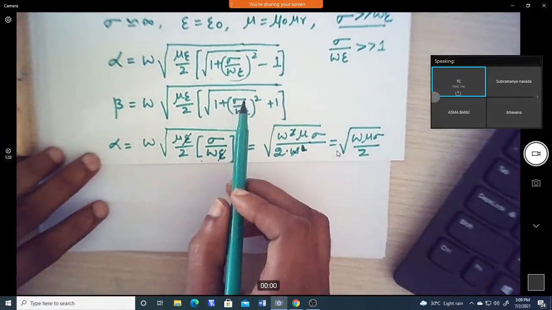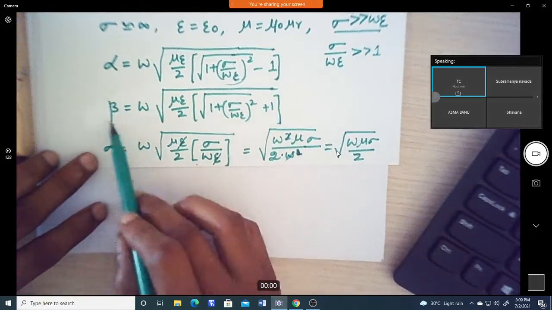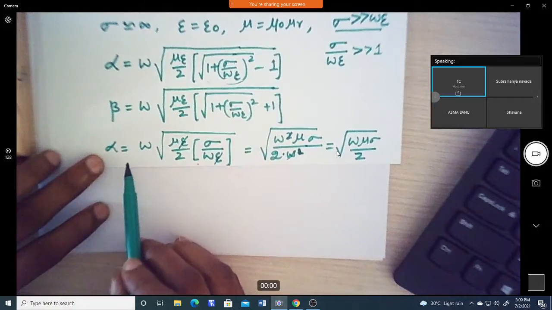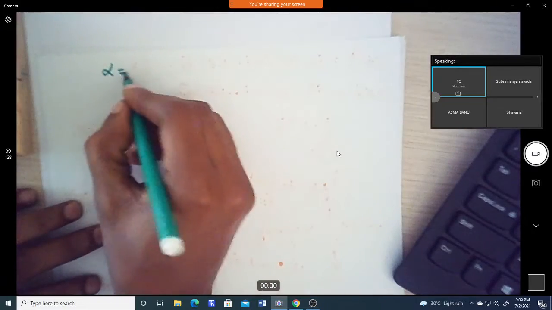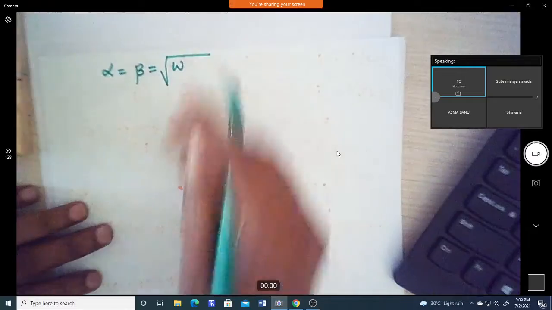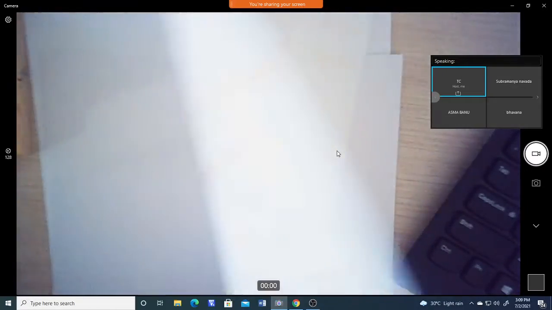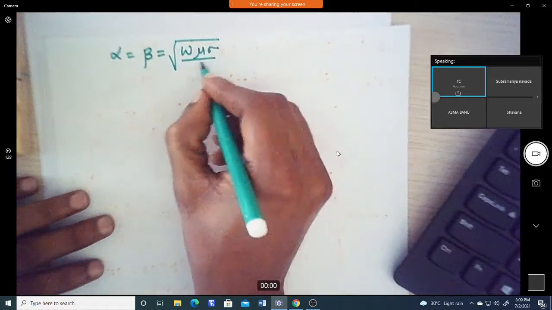Similarly, if we apply this condition to beta, the same value comes for beta also. So alpha is equal to beta, which is equal to the square root of omega mu sigma divided by 2.